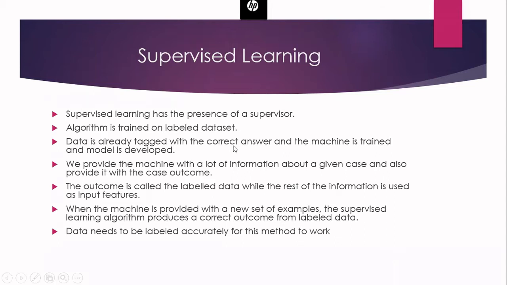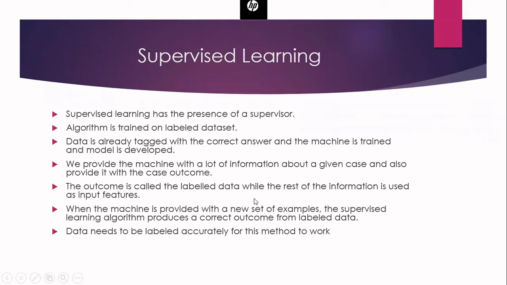The data is already tagged with the correct answer, the machine is trained, and a model is developed. In this, we provide the machine with a lot of data about every case. For example, if you want to train the machine to predict the fruit from an image, apple, banana, and other things, you have to train with a lot of data. Then only the machine will learn the features. During training, we are also providing it with the label, which is the outcome of that particular item. With the help of this, the machine is learning.